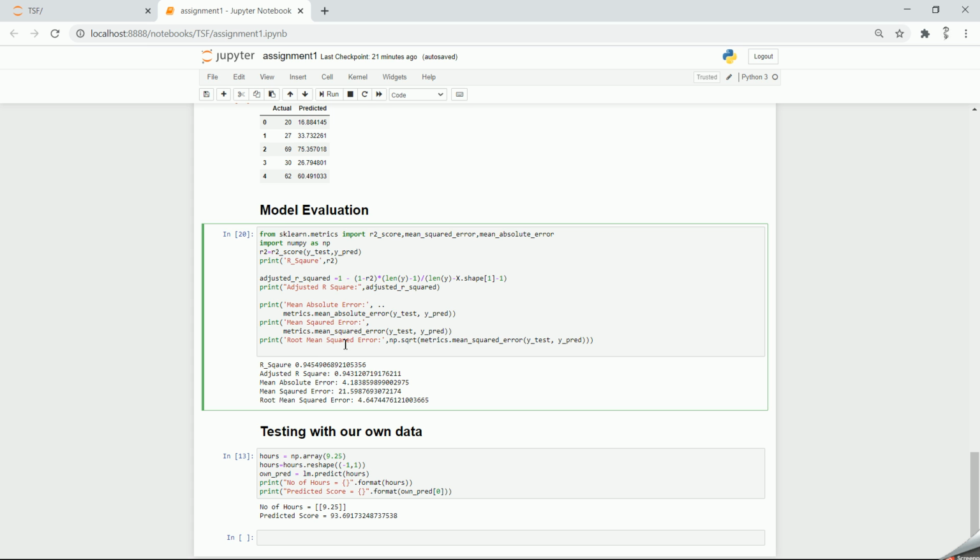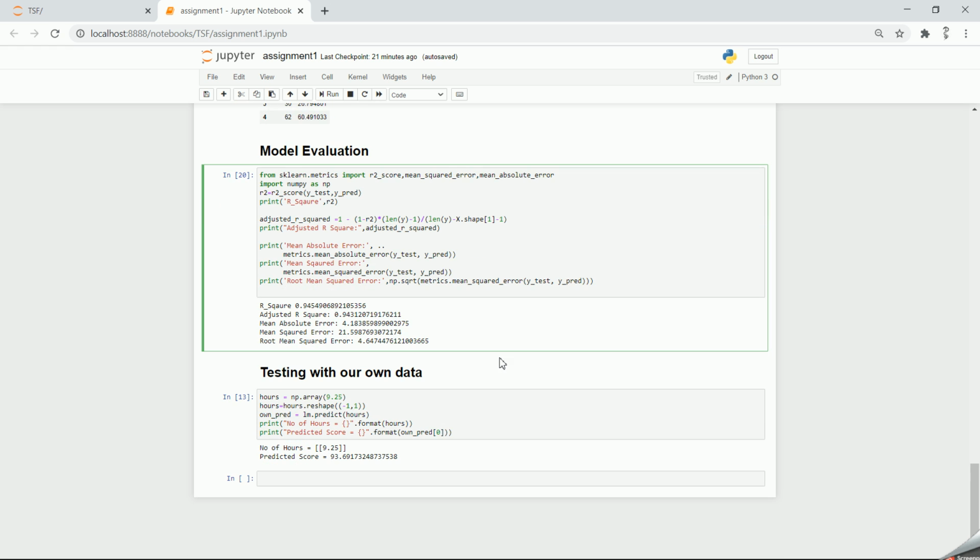So after passing a model through these metrics, our model is achieving 94% accuracy in R square and 94.31 in adjusted R-square. So we can say that it's a pretty decent model and it is predicting quite accurately.